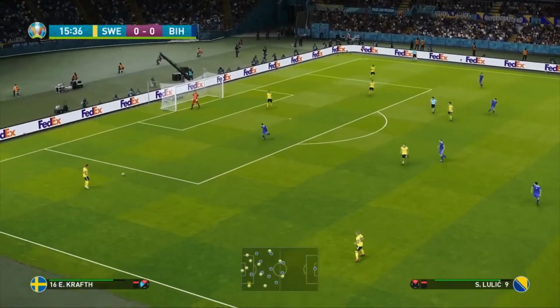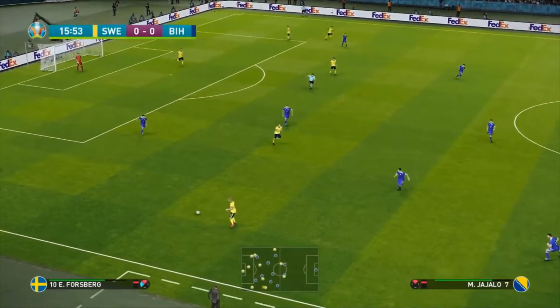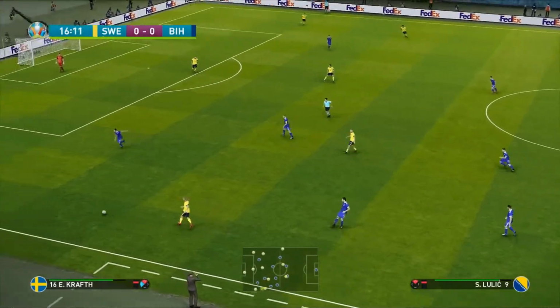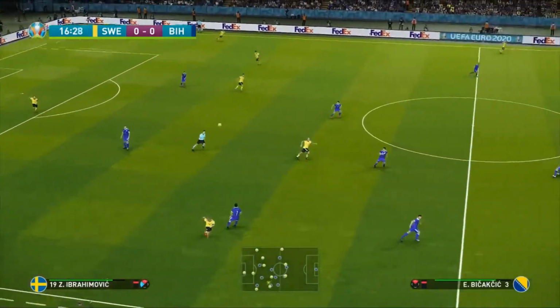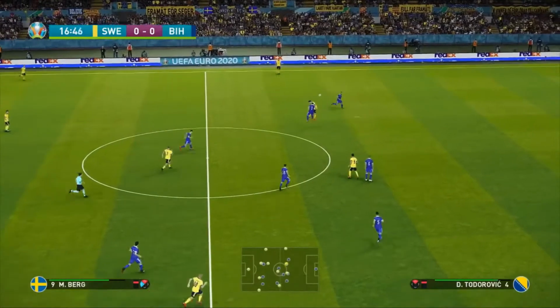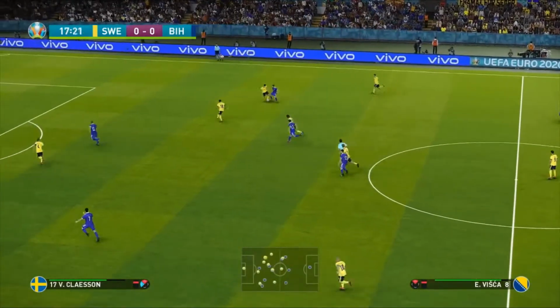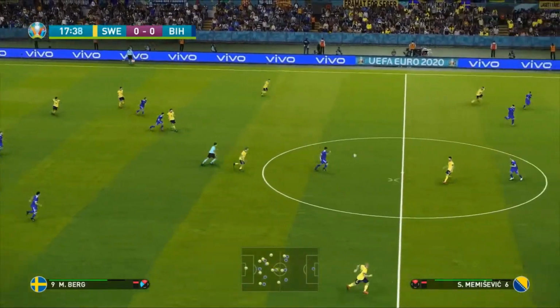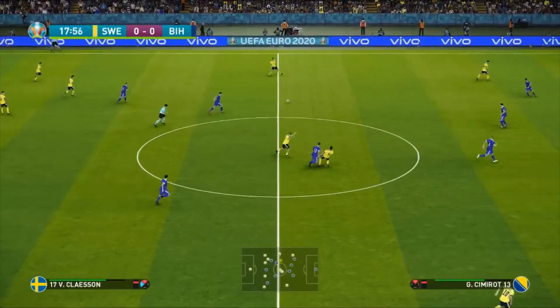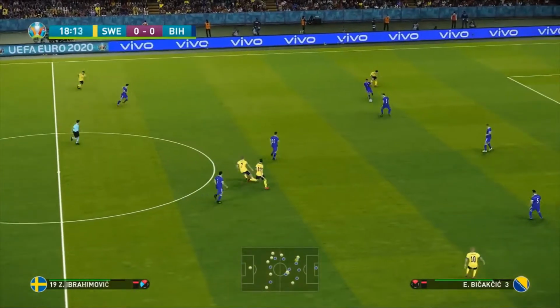Here's Emil Krafth of Newcastle United. Into Emil Forsberg. Back to Krafth. Lofted long to Ibrahimovic. He's got the height to head the ball down, but he can't get it. And Bicakcic is able to start a counter-attack here. Here's Claesson. Into Berg. Back to Claesson again. Some good football here. And a poor lofted ball.